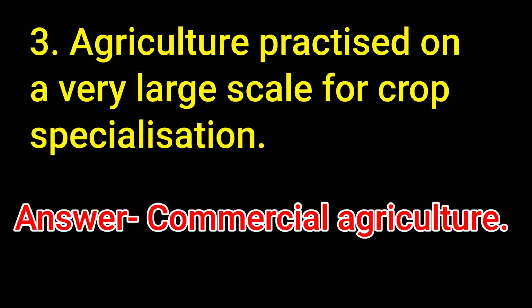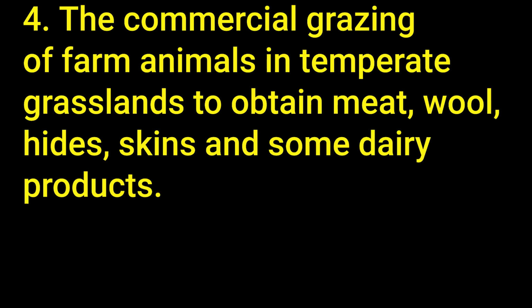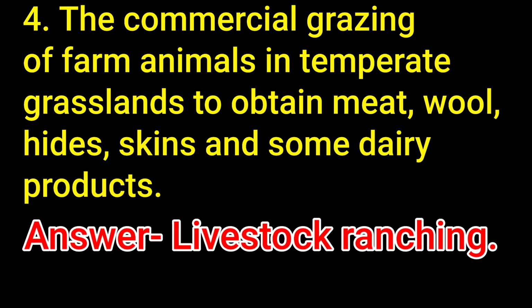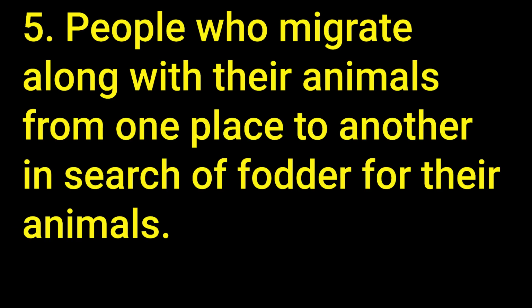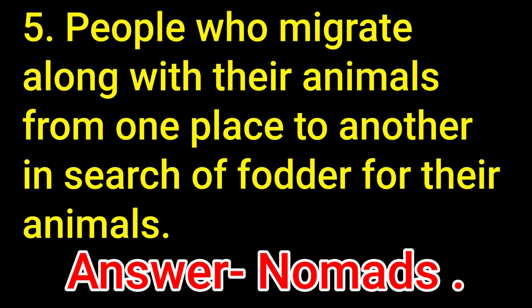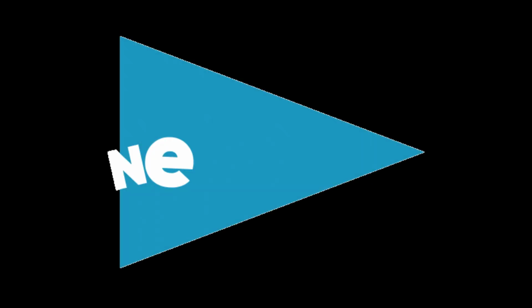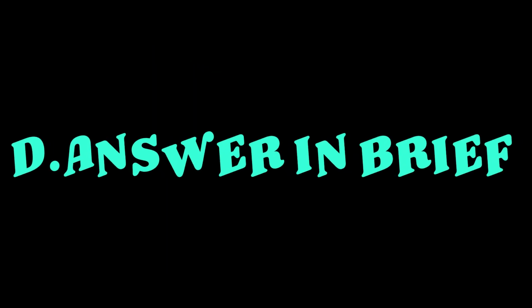4. The commercial grazing of farm animals in temperate grasslands to obtain meat, wool, hides, skins and some dairy products. Answer livestock ranching. 5. People who migrate along with their animals from one place to another in search of fodder for their animals. Answer nomads. Next question is D. Answer the following questions in brief.